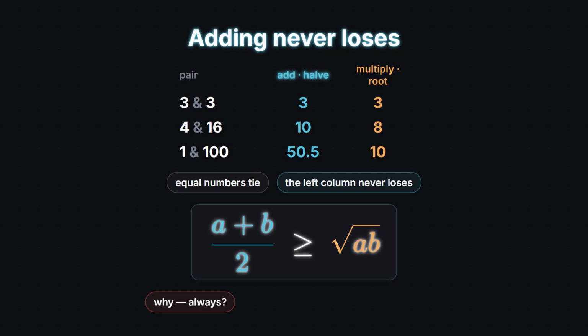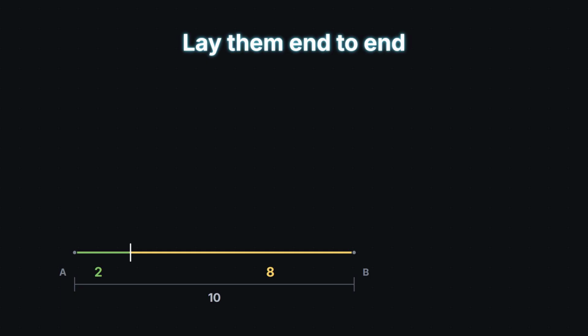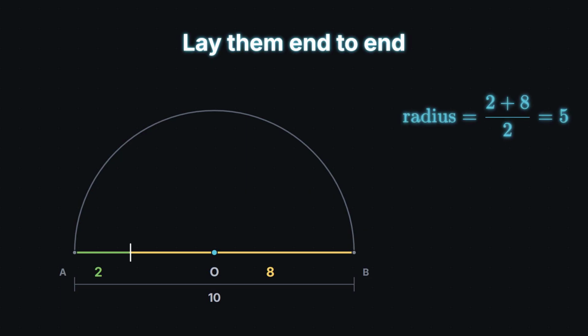Why should that be true for every pair of numbers, with no exceptions? You could push symbols around until it falls out. But there is a proof you can simply look at. Here is the picture. Take your two numbers, and lay them end to end on a line. 2, then 8. Together they span 10. Now treat that whole span as the diameter of a semicircle. Mark the center point, and call it O. The radius of this circle is half the diameter. Half of 2 plus 8. And half of a plus b is exactly the arithmetic mean. Every radius of this circle has length 5.